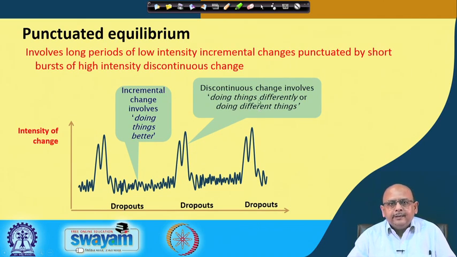So, this is related to a radical transformation. Here you have maintained equilibrium, you go for radical transformation, again come back, drop out, and again it is like this only. So, again there is a try to improve upon things gradually. So, you do not make big changes in the organization, right.